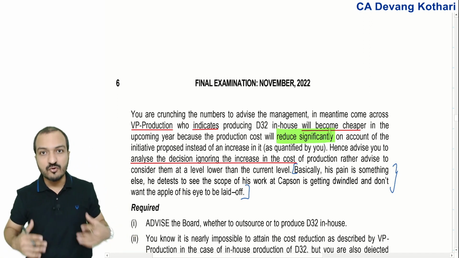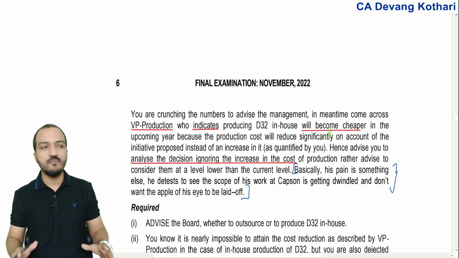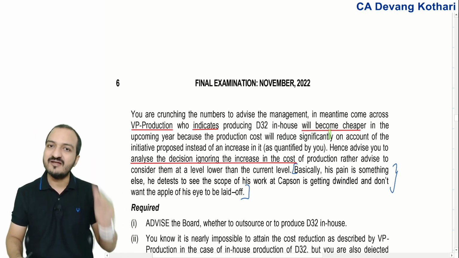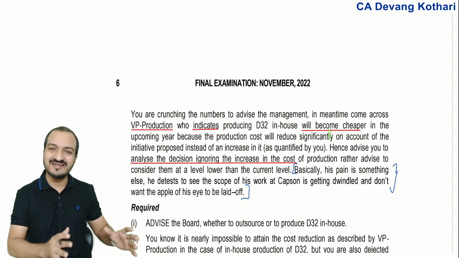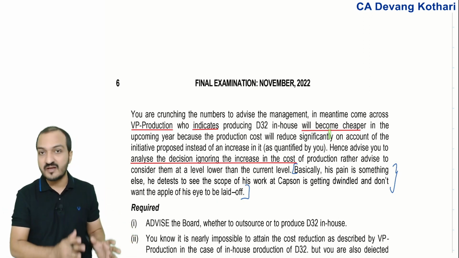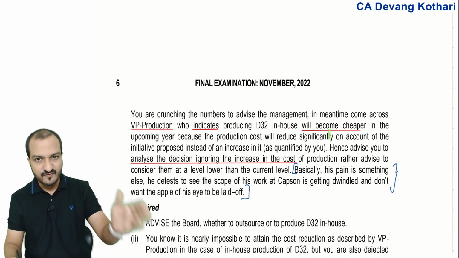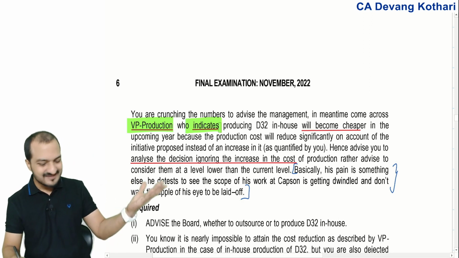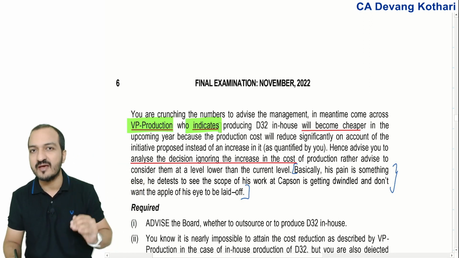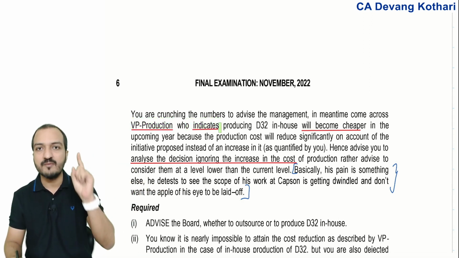But from the overall company viewpoint, it seems that inflation is definitely going to happen and inflation is definitely going to increase my cost. So considering the financial factors, you will take your decision based on the inflation. You should ignore what the production manager is indicating, because he is indicating these things for his personal gain. That's what you need to comment in your answer.